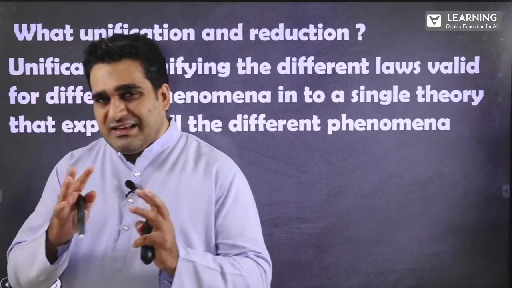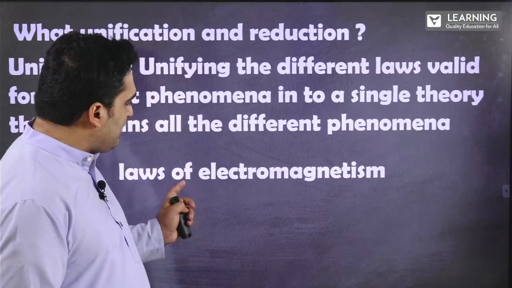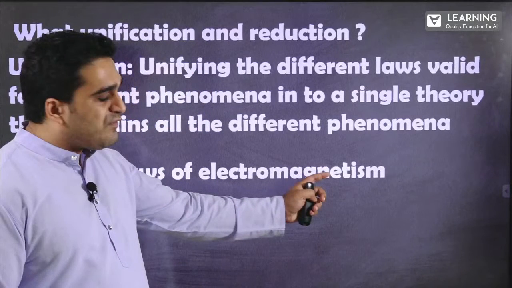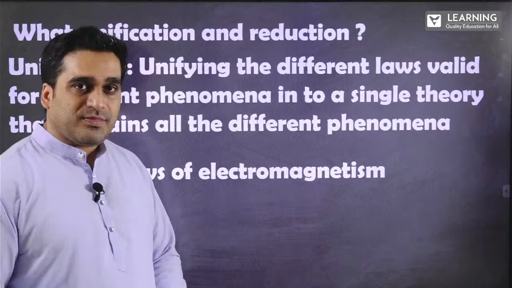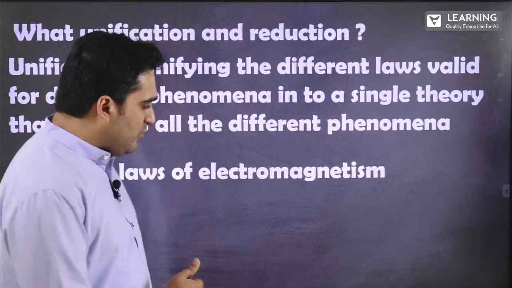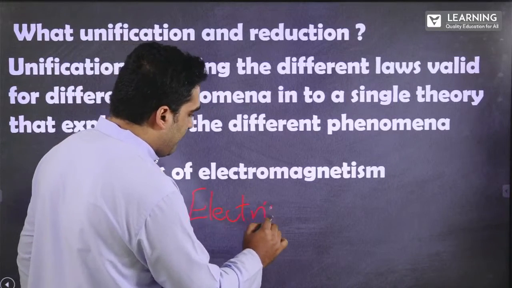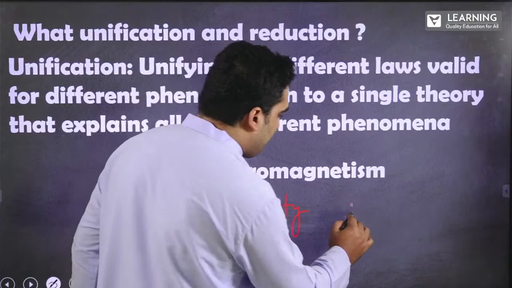So what exactly are the two different phenomena that we're dealing with? One example is the laws of electromagnetism. The law of electromagnetism deals with two different entities, one which is electricity and the other which is magnetism.